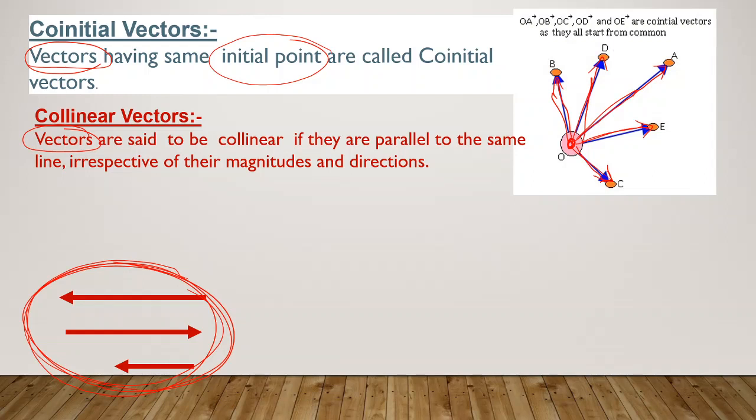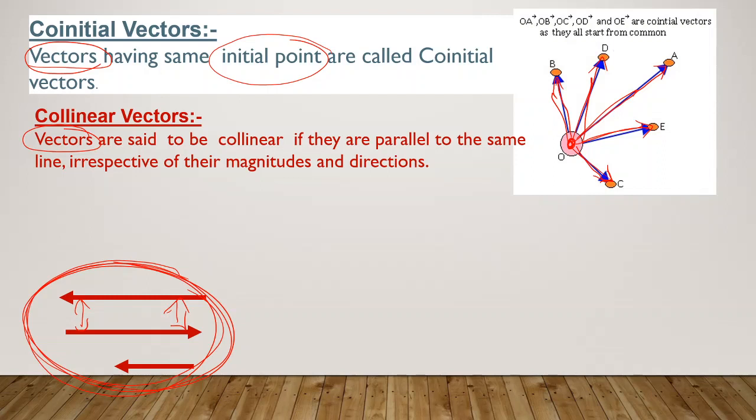No need to bother about magnitude and direction. The direction can be opposite or the same, but the compulsory thing is that they should be parallel. You need not bother about magnitude as well as direction. Let it be 1 centimeter or 3 centimeter or 5 centimeter, with different magnitudes or lengths. But if they are parallel to each other, then we call them collinear vectors.